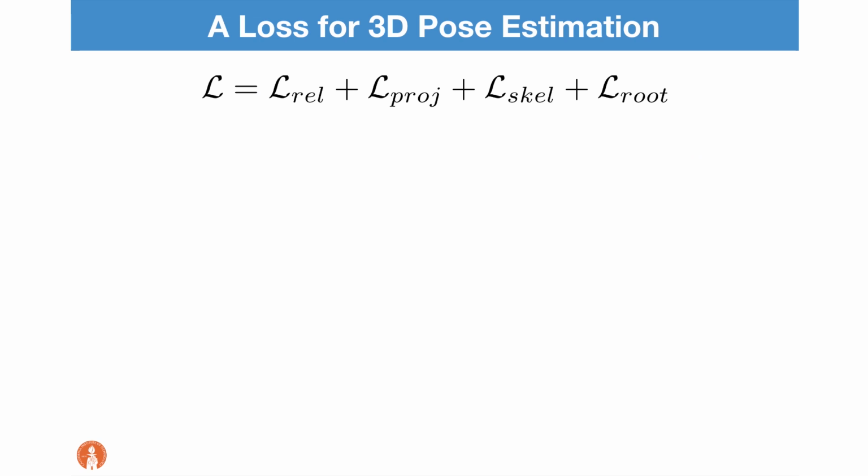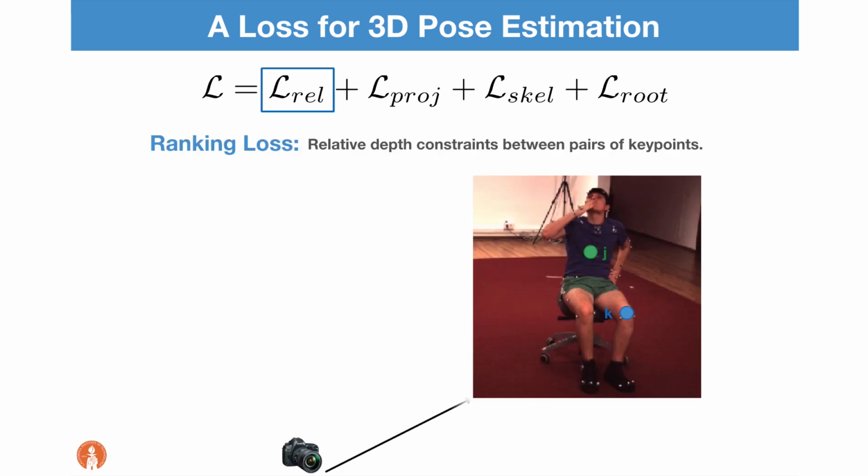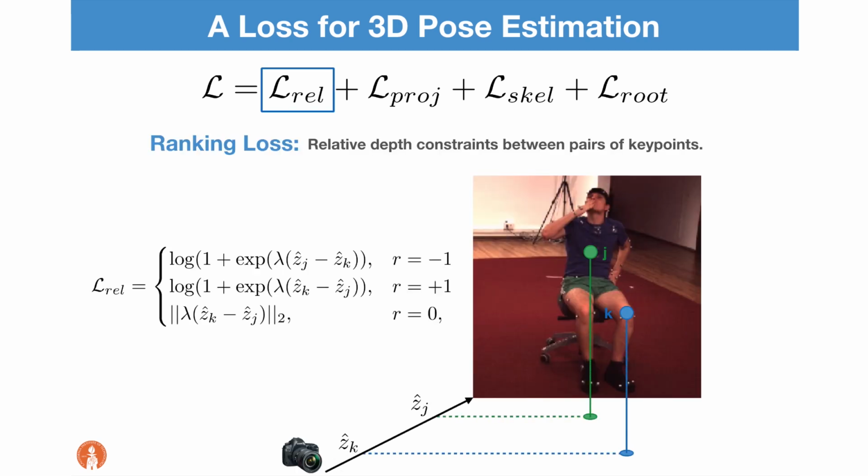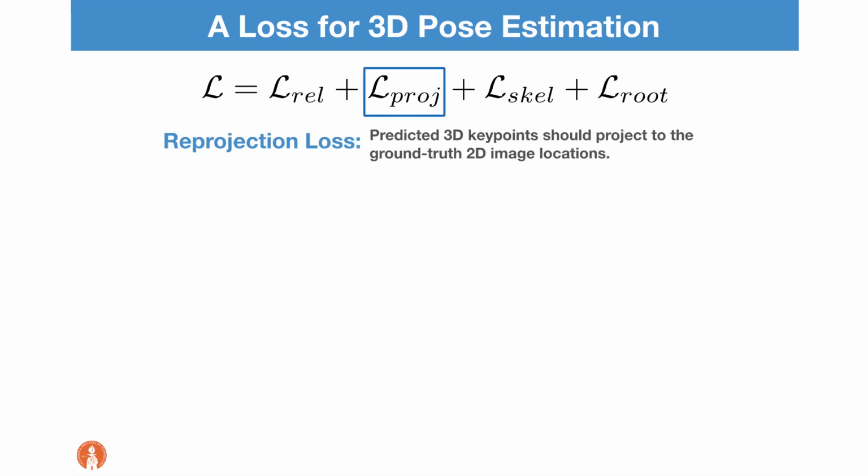We propose an algorithm that can be trained without any 3D data supervision. To do so, we introduce a novel loss composed of 4 terms based only on 2D information and relative depth labels. The ranking loss is defined to maximize the distance along the depth, or Z, dimension for a pair of keypoints that have been annotated to be in a specific relative order. The previous loss only constrains the Z dimension of the predicted outputs. So we use a reprojection loss to constrain the poses also along the X and Y dimensions.